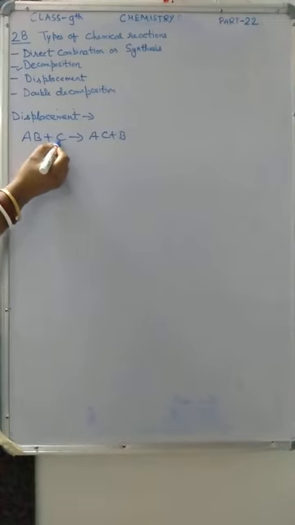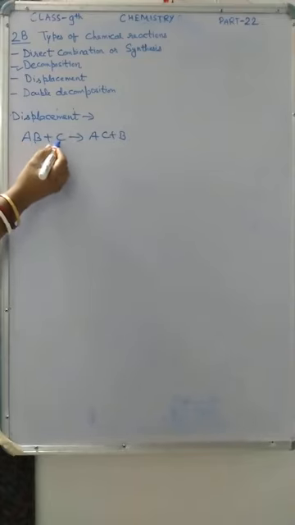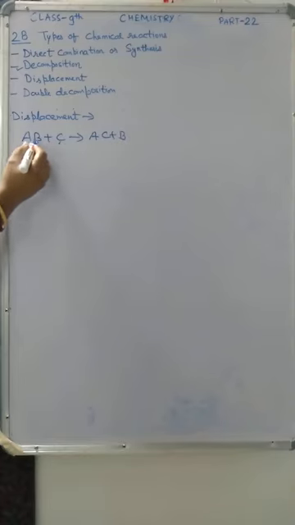This C is more active; this element C is more reactive than B. That is why it displaces B, and in the place of B, C comes. Because B is less reactive and C is more reactive, a more active element displaces a less active element from its salt solution. So this type of reaction is called a displacement reaction.